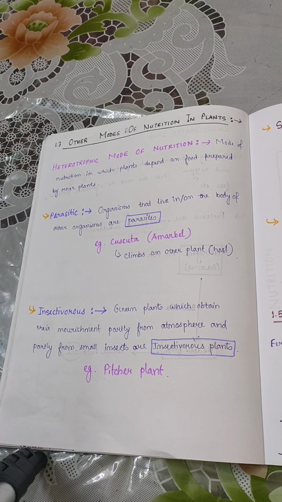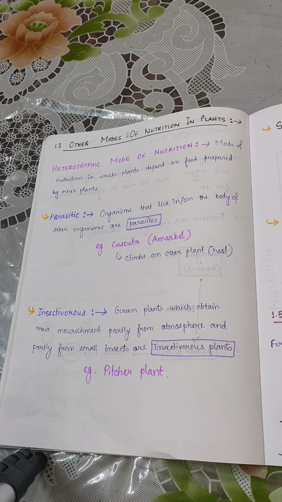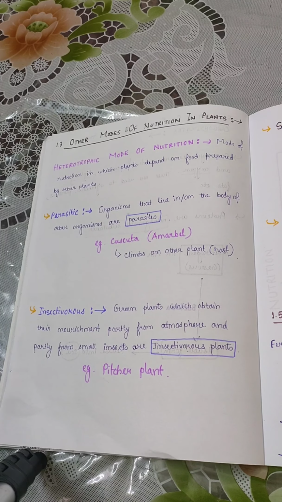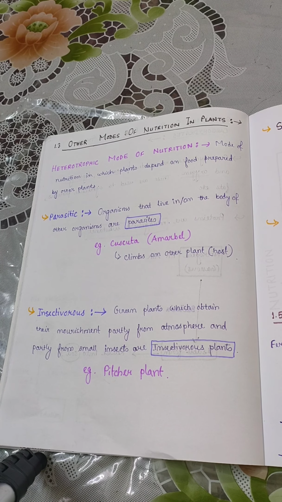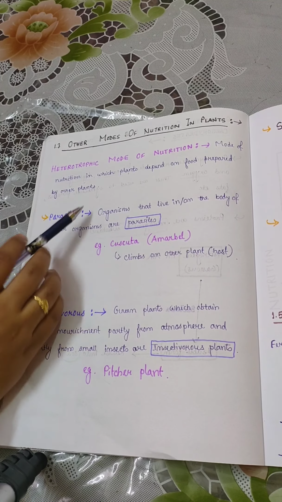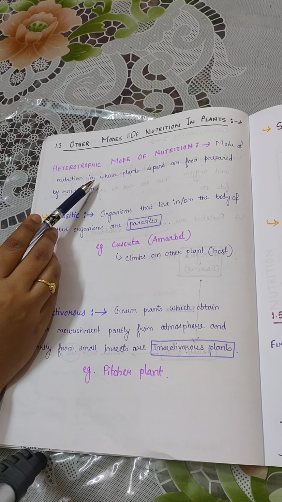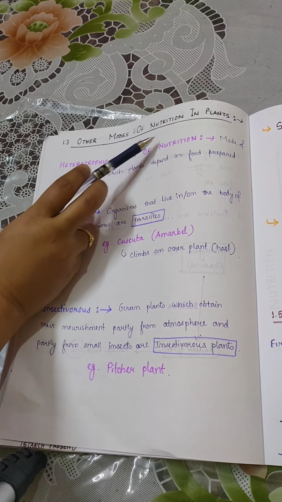We have already learned about the types of mode of nutrition in the previous video. Those are autotrophic nutrition and heterotrophic nutrition. You have learned about the autotrophic mode, that is, plants synthesizing their own food. But there are some plants which cannot synthesize their own food. They have to depend on others for obtaining food. That means they will have a heterotrophic mode of nutrition.